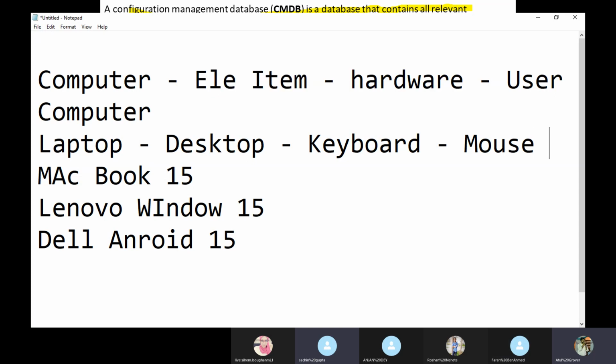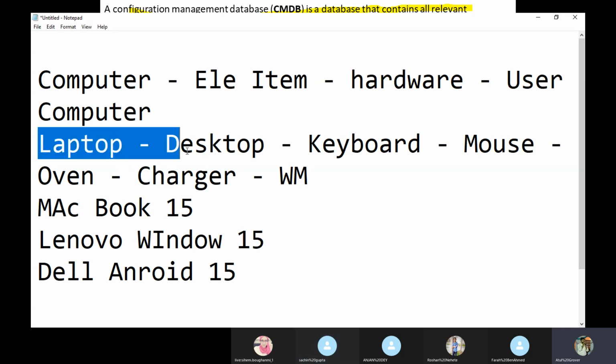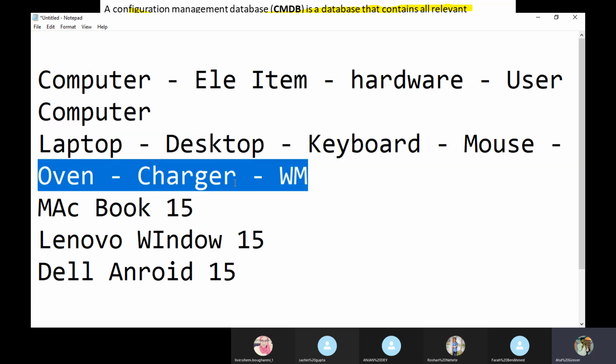Let me put oven. Let me put charger. Let me put washing machine. Then if someone says electronic item, I'm talking about these things only. But if you say electronic item, then you open a very wide area for thinking.